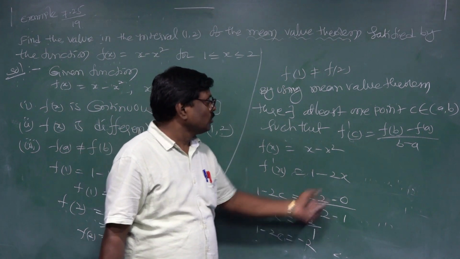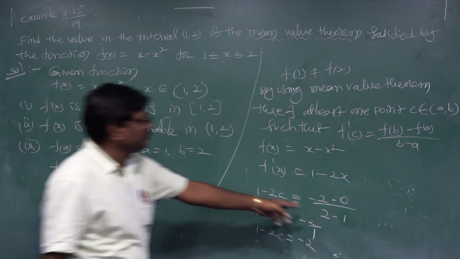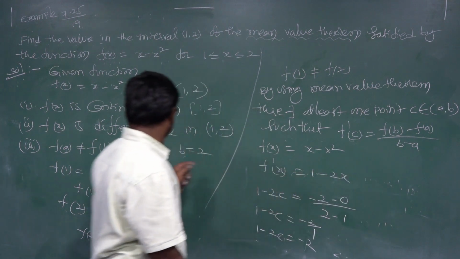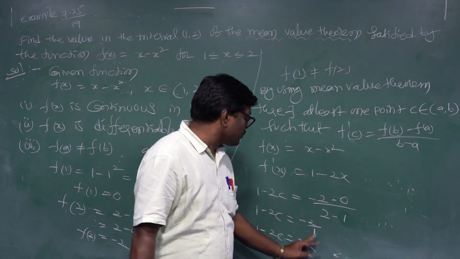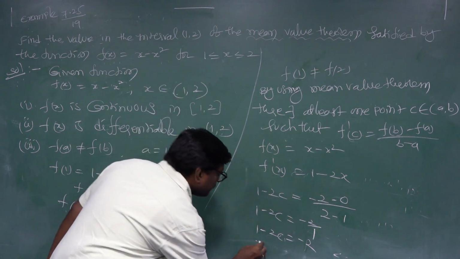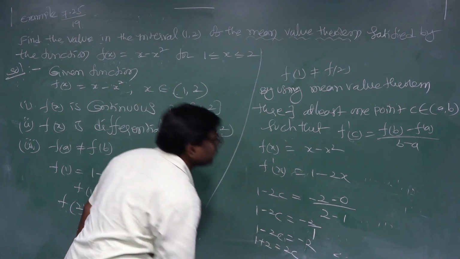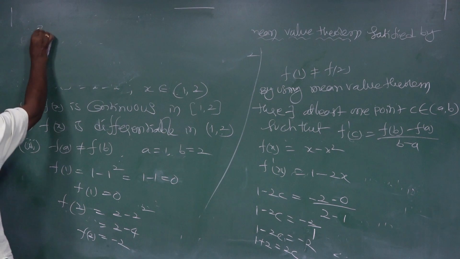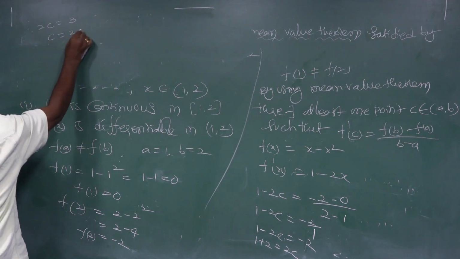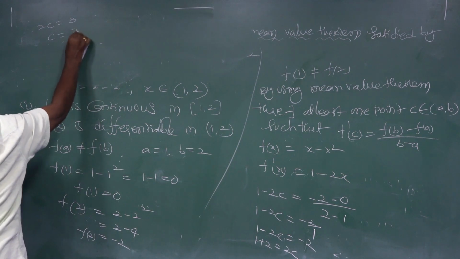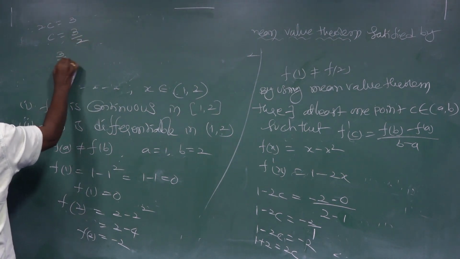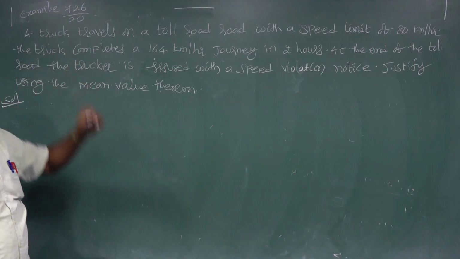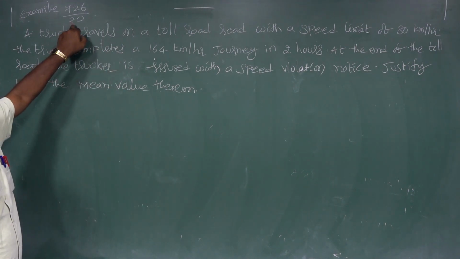1 minus 2c equal to f of b, whose value is minus 2, f of 1 value is 0, b value is 2, 2 minus 1. This is minus 2. Take the left side: 1 plus 2 equal to 2c. Now 2c equal to 3, c is equal to 3 by 2. The 3 by 2 belongs to (1, 2). That's example 7.26, page number 20.